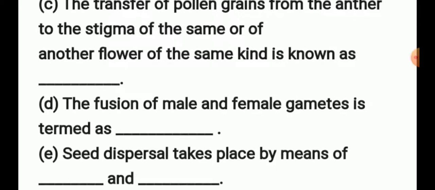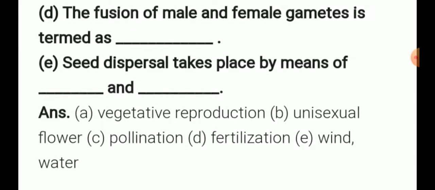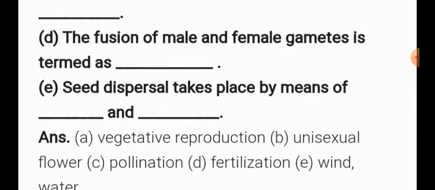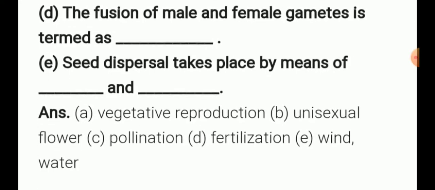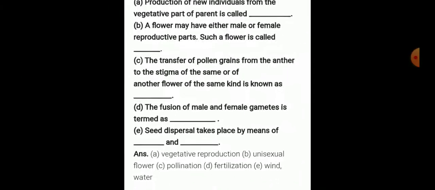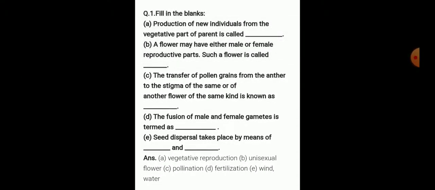Next question. The fusion of male and female gametes is termed as fertilization. Okay. Next, seed dispersal takes place by means of dash and dash. Wind, water. Okay, next.